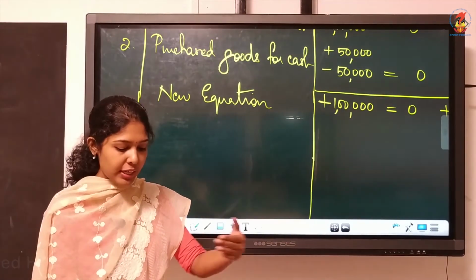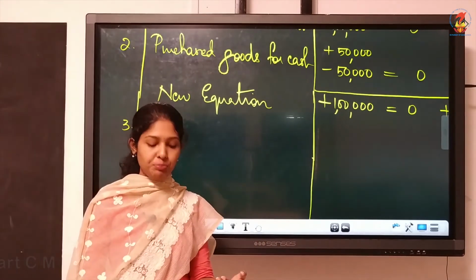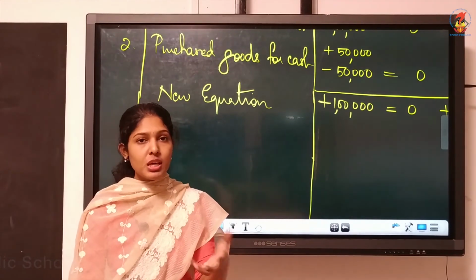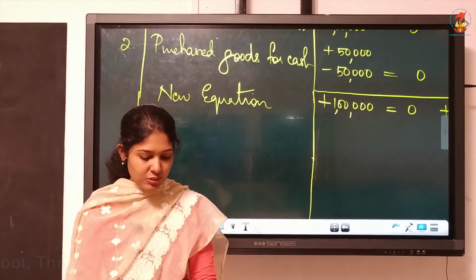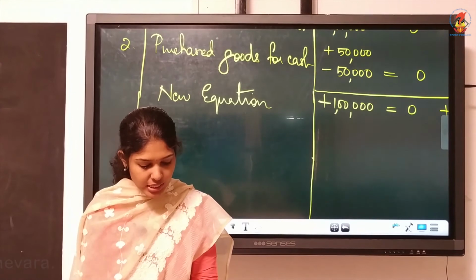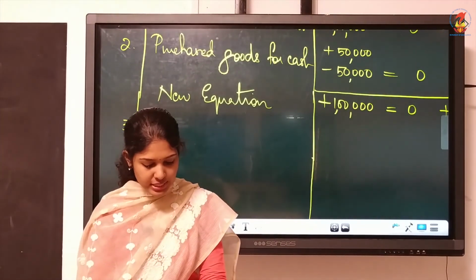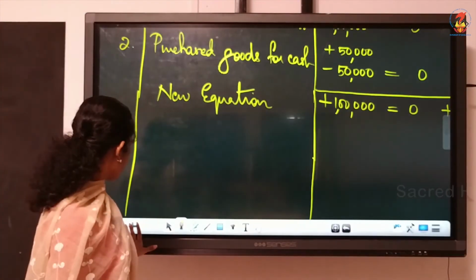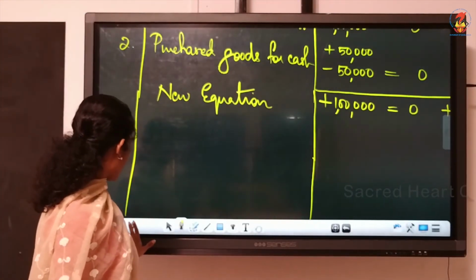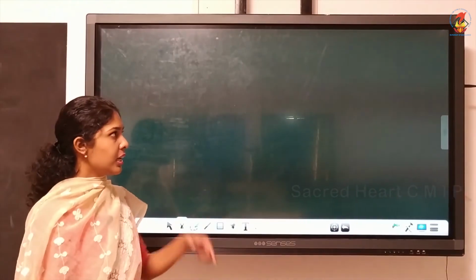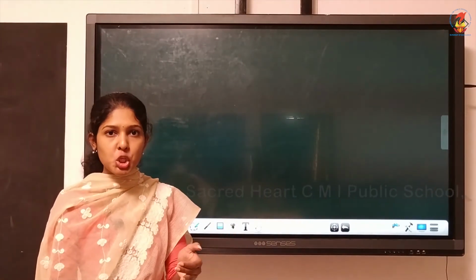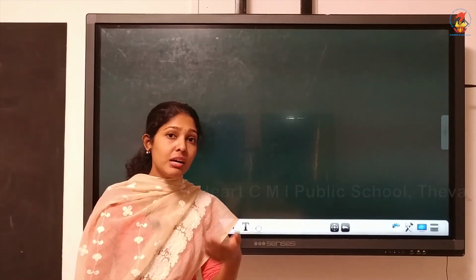It is same like your previous example, because here also we are purchasing, instead of goods, we are purchasing a furniture, and the amount here is 20,000. Now the difference between the third transaction and second transaction is that there also you purchased goods. Here also we are purchasing asset. Furniture means it is an asset. It is a fixed asset.